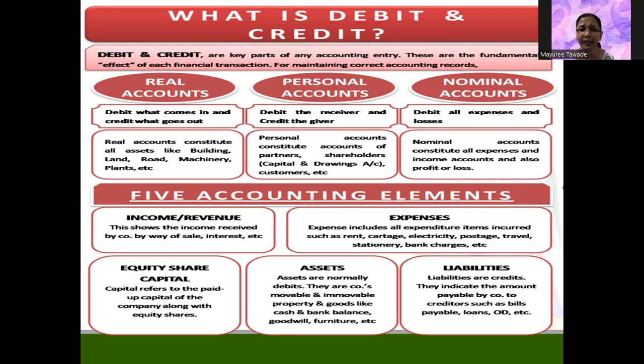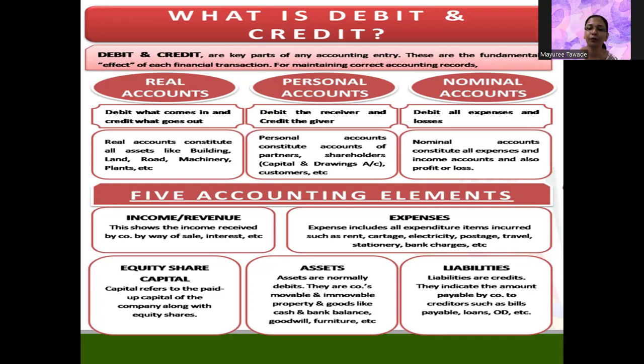So 5 accounting elements: income and revenue. This shows the income received by a company by way of sales, interest, and all other incomes. Expenses, what does expenses include? So expenses include all expenditure items incurred such as rent, cartridge, electricity, postage, travel, stationery, bank charges, all these come under the expenses of the business. So income and revenue is clear, expenses is clear.